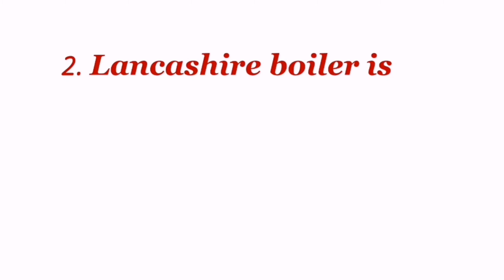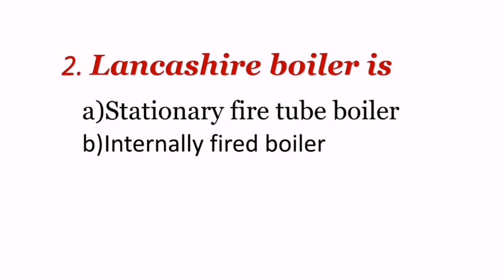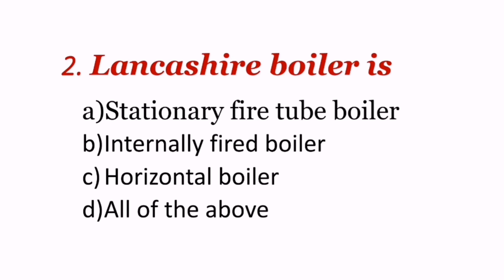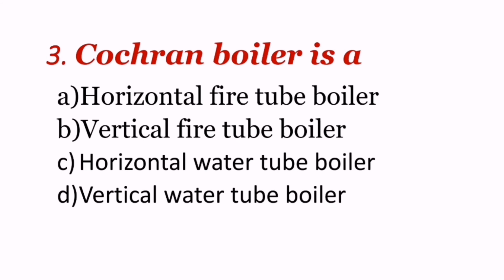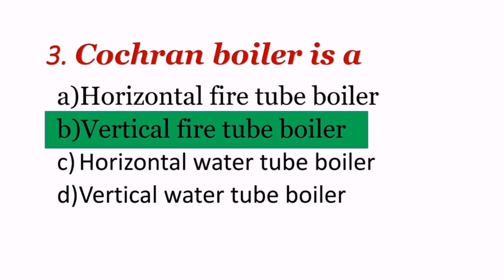Second question reads, Lancashire boiler is which kind of boiler? It is a stationary fire tube boiler, internally fired boiler and horizontal boiler. So all of the above is correct. Next question reads, Cochrane boiler is a type. Cochrane boiler is a vertical fire tube boiler.